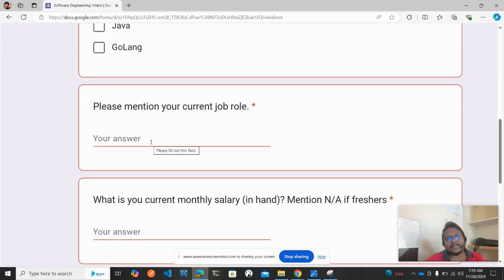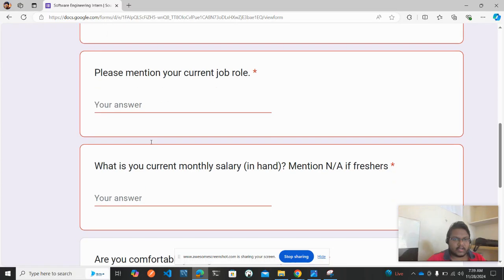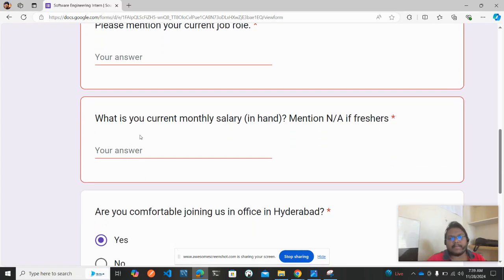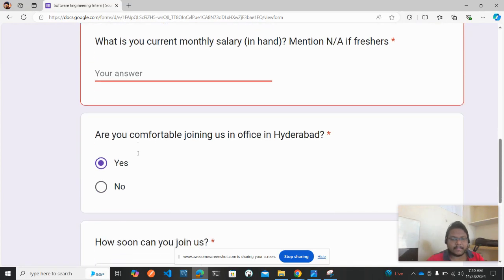The next one is please mention your current job role. In case you are doing an internship in any other company, and you want to switch from that company to this company, just mention your current role, like associate software engineer. If you are doing an internship in any other company, just fill that role there, or in case you are a fresher, just fill none. Done. And what is your current monthly salary in hand? Mention none if you are a fresher, or in case you are getting a stipend from any other company, just fill that stipend there.